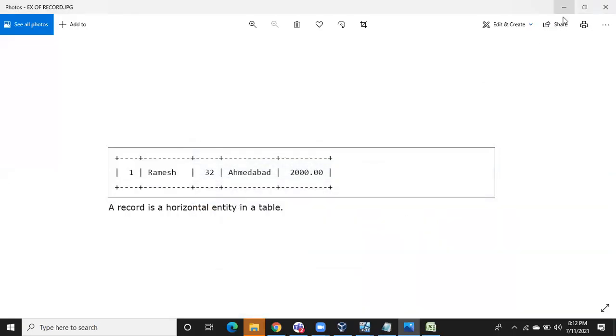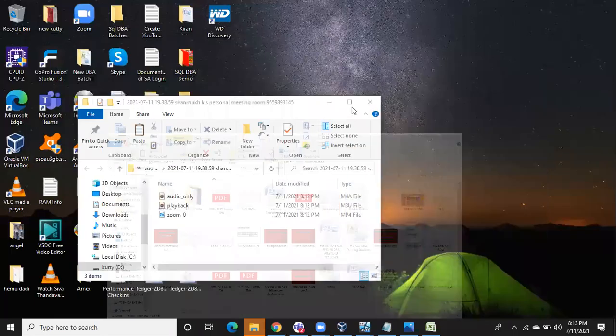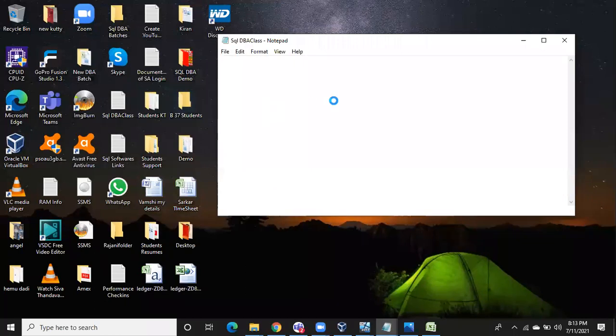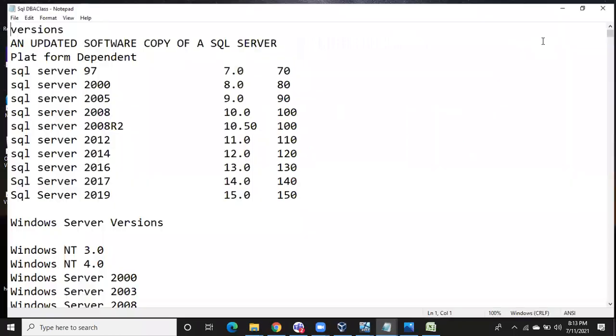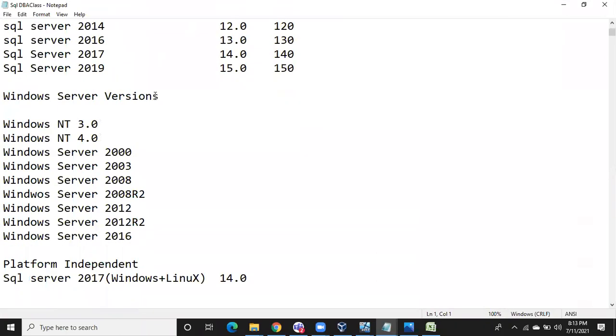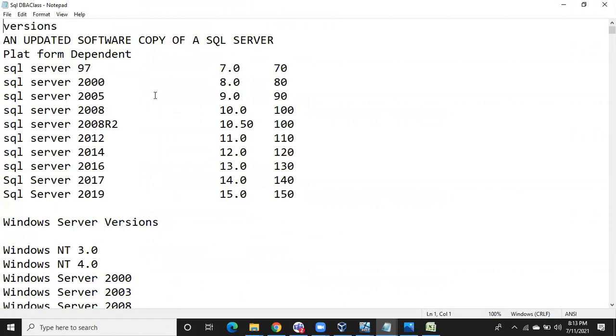So let's start with the versions of SQL Server. We'll start our sessions from versions. We have different versions in SQL Server. So we are going to use these notes. 50% of the course is covered in this notepad only, so we are going to follow this notepad from today onwards, right? Any questions?